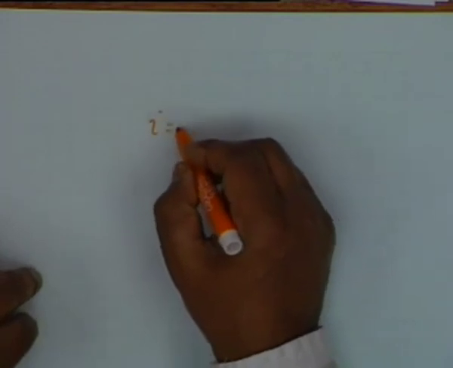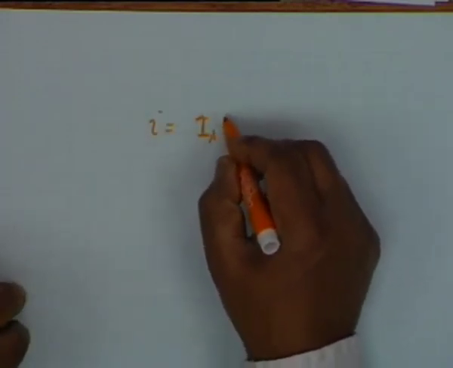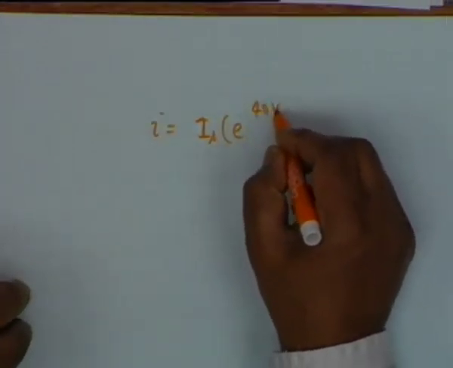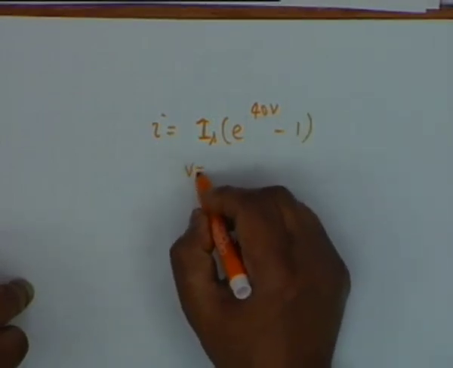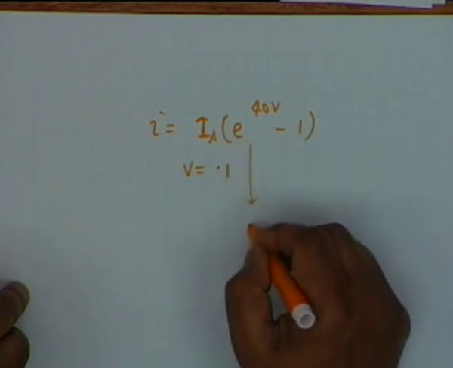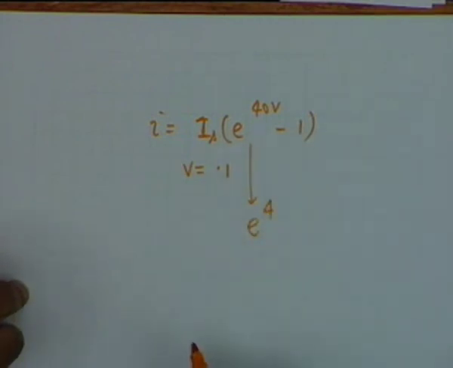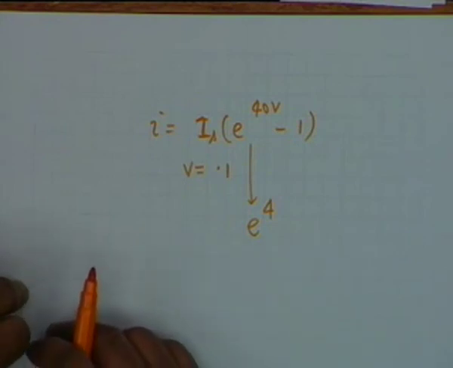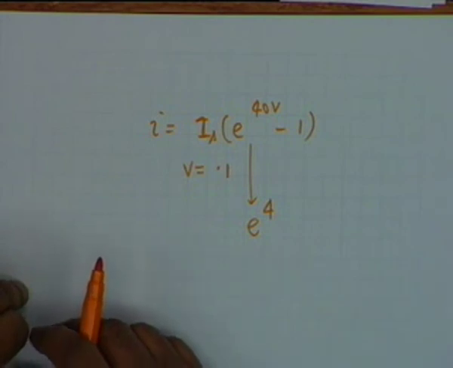On the other hand, if I take the same equation, I equal to Is times e to the power 40 V minus 1, and I say V equal to 0.1, then this quantity becomes e to the power 4. The value of e is between 2 and 3. What is 2 to the 4? 16. And 3 to the 4? 81.